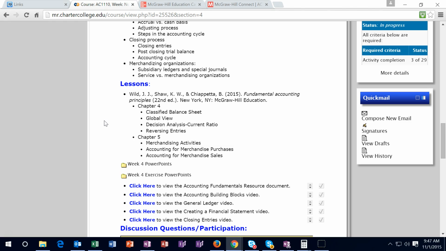What we're going to do later is start to concentrate on different types of businesses and issues in different types of businesses, and issues when we drill down on more complex accounts individually. So, for example, week 5, we're going to start dealing with merchandise. Everything else is going to be the same, but now we have merchandise. That adds to the complication in some ways, in that we have to deal with the merchandise.